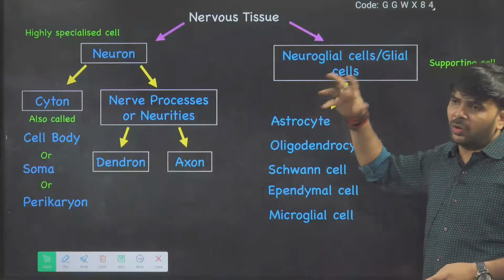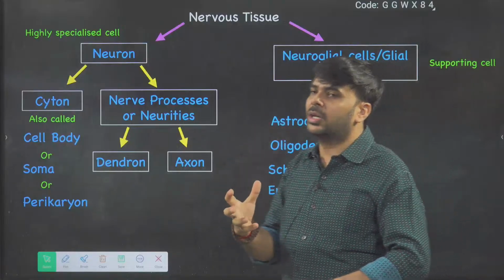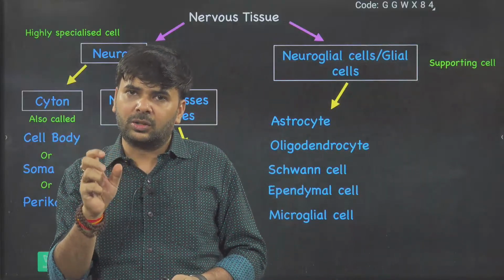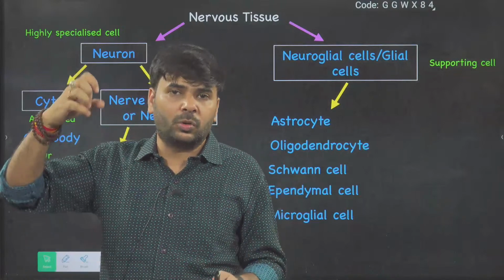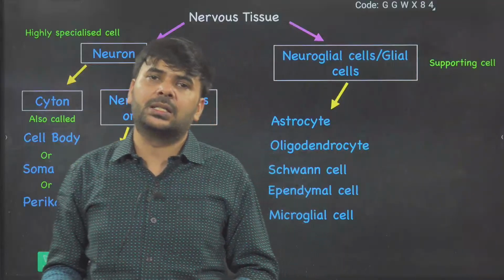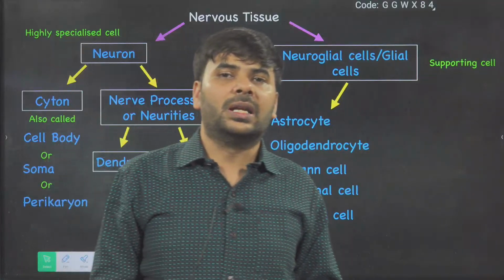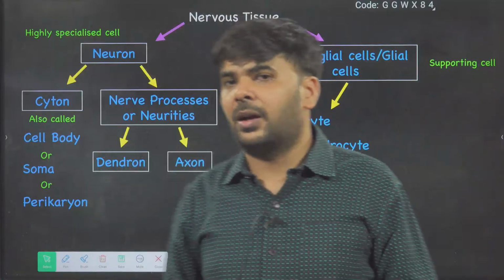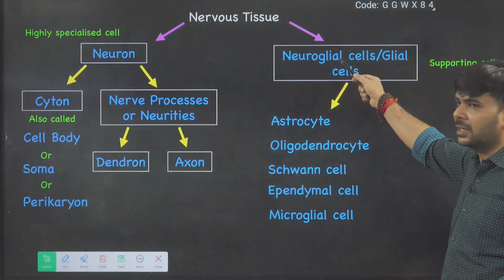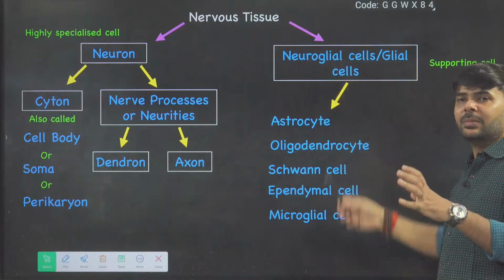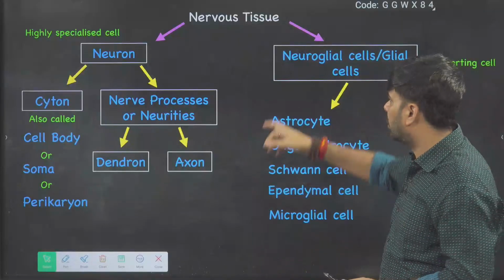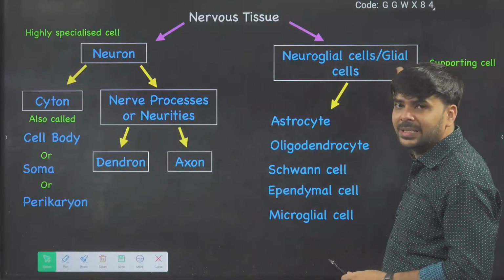But neurons are not only present in your brain. Neurons are supported by other cells also, called neuroglial cells. Neuroglial cells are supporting cells, nurse cells. Neuro means neuron, glial means glue, sticky cells. These cells are attached to neurons, that's why they are called neuroglial cells, or simply glial cells.